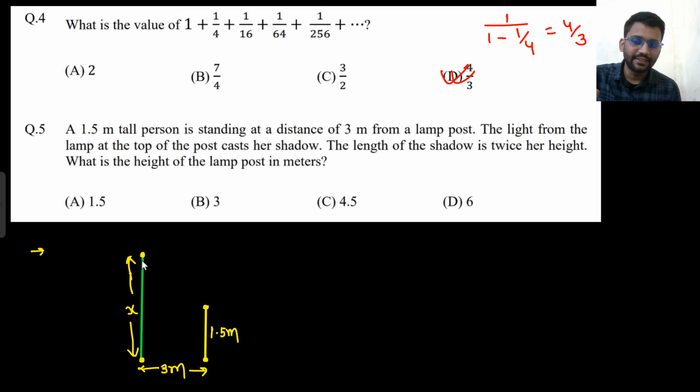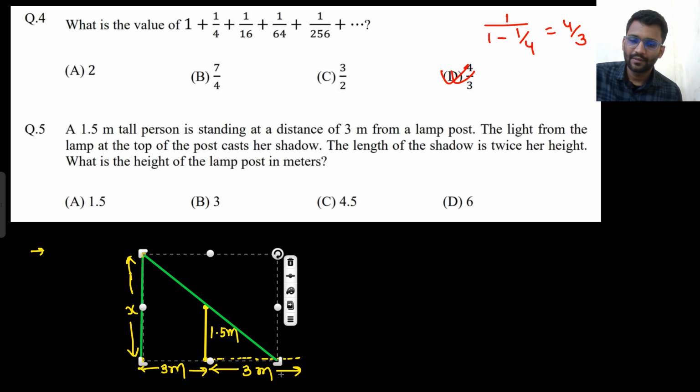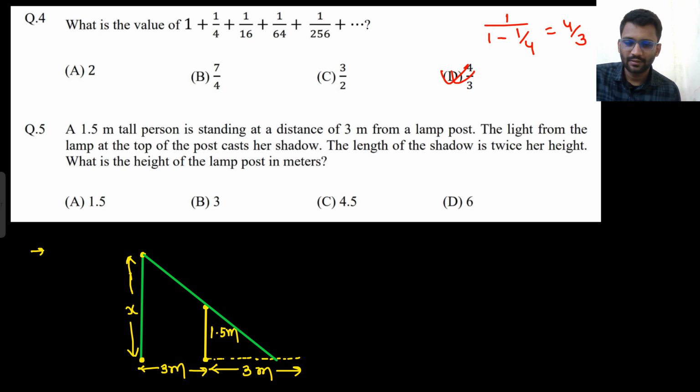Her shadow is being made by this lamp, from the top of the lamp, and the length of its shadow is twice her height. That means the length of the shadow will be 3 meters, because her height is 1.5 meter. So the length of the shadow is 3 meters. Okay, so we will call this much distance as 3 meter.